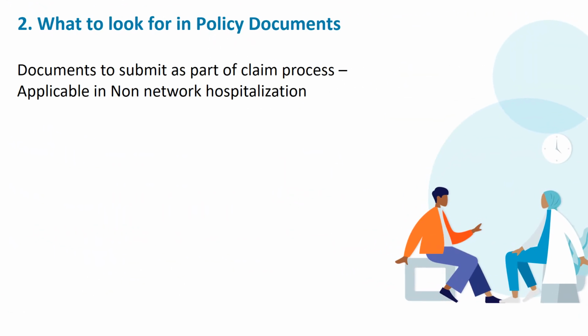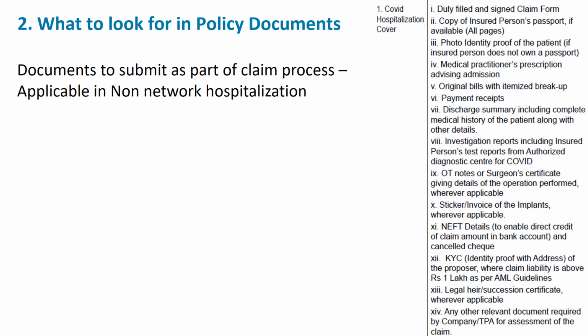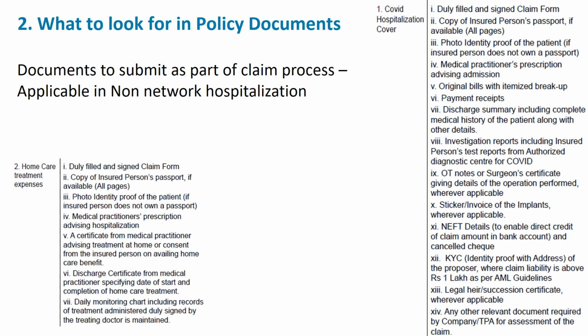So the second aspect what you have to see is what are the documents needed for claim. This is applicable only in the case of non-network hospitalization, because in network hospitalization there will be cashless and they could directly deal with the hospital. Even sometimes in the case of emergency, they don't honor it. You can pay it first and you can claim it later. You need to see in detail what are the different documents you need to gather and keep to claim in case of hospitalization or in the case of home care treatment.